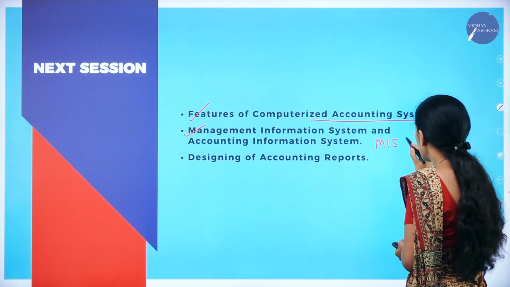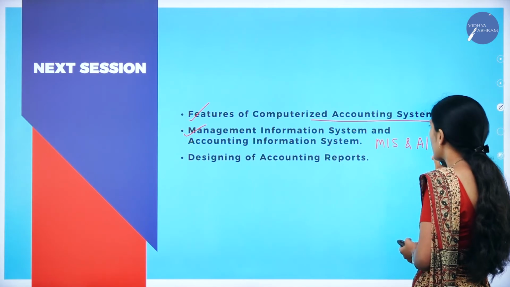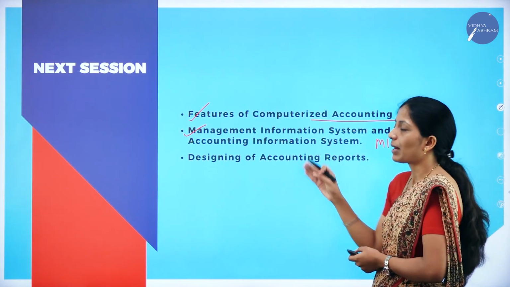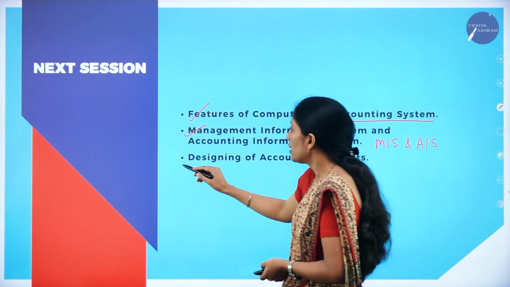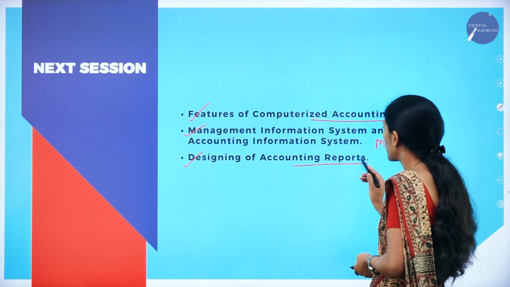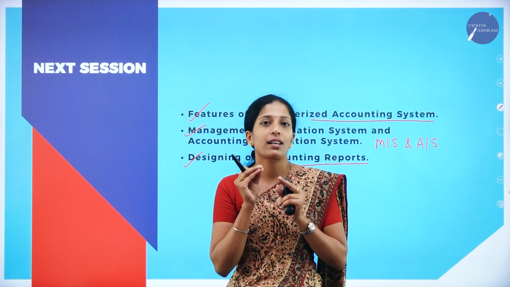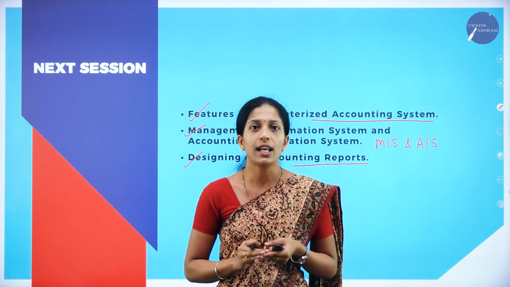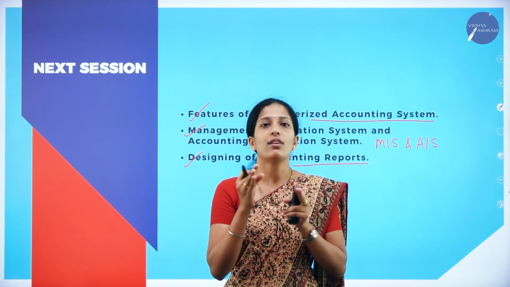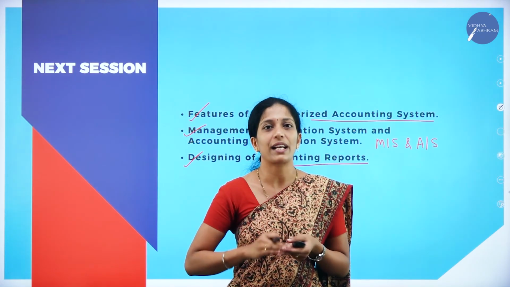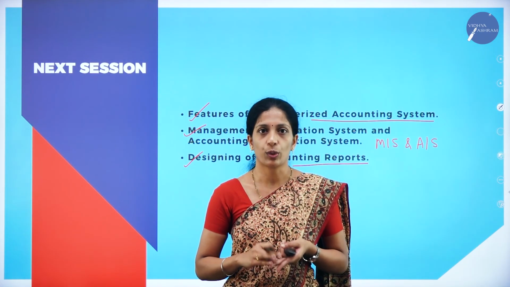Next one is Designing of Accounting Report. These are a few concepts, you just have to know what the terms mean. They might ask for 1 or 2 marks. Other than that, you might get a practical oriented question.